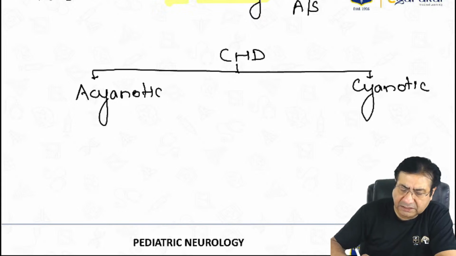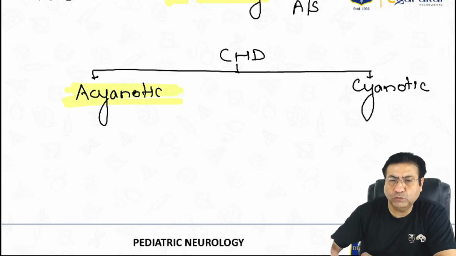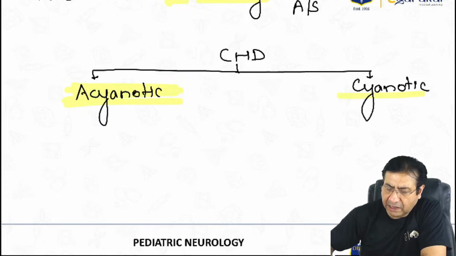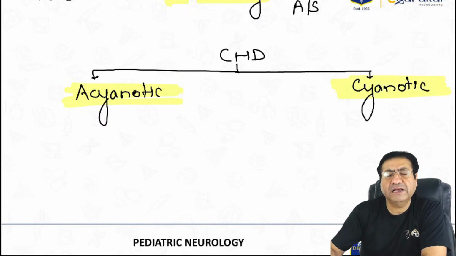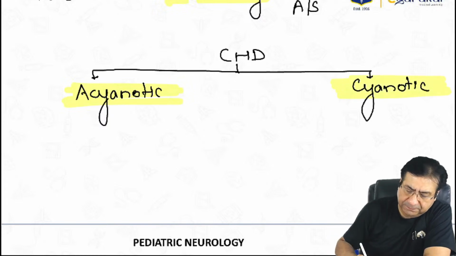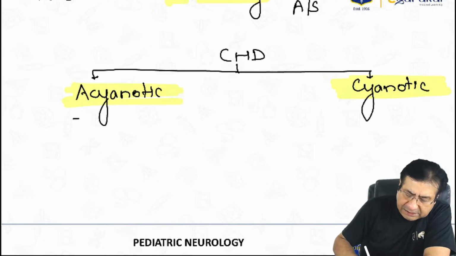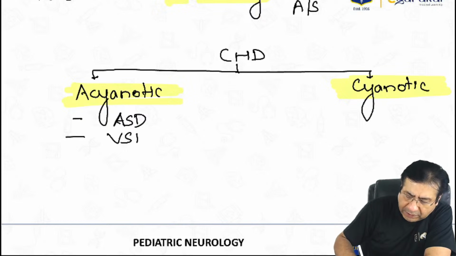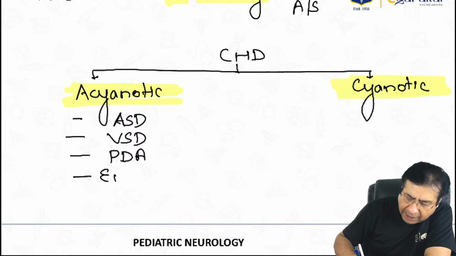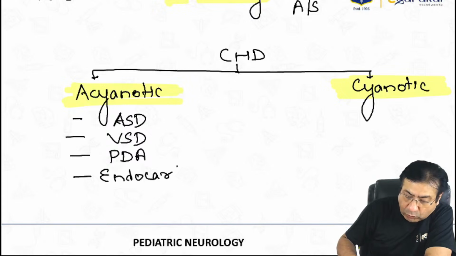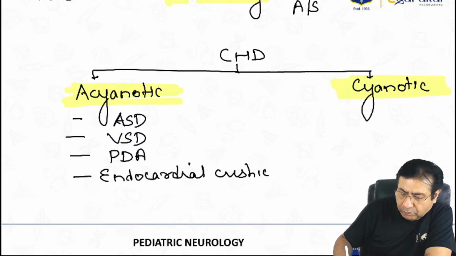So first, congenital heart diseases are acyanotic, which do not present with cyanosis, and the other congenital heart diseases are cyanotic, which present with cyanosis. Acyanotic heart diseases include atrial septal defects, ventricle septal defects, patent ductus arteriosus, endocardial cushion defects, which I told you is commonly seen in Down syndrome.